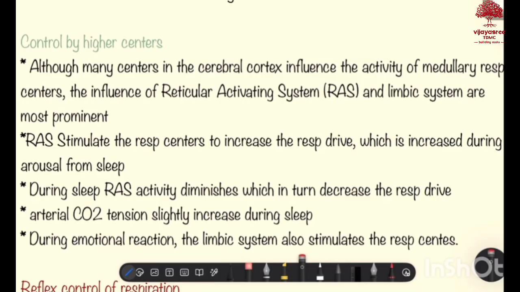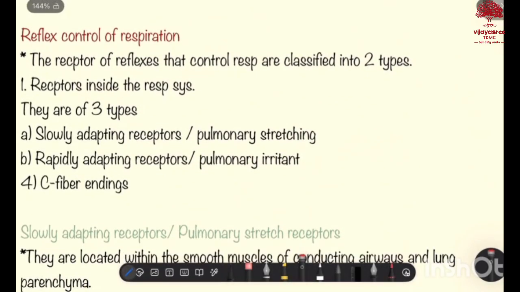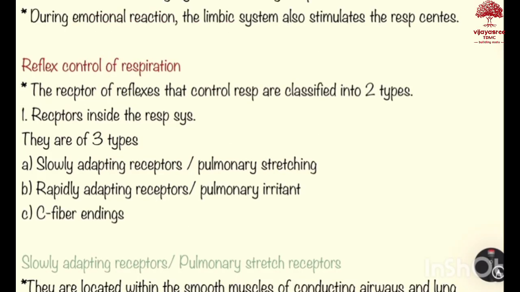Now let us see the reflex control of respiration. The receptors of reflexes that control respiration are classified into two types. Receptors inside the respiratory system is the first one, and the next is receptors outside the respiratory system. Let us see the receptors inside the respiratory system. They are of three types: slowly adapting receptors or pulmonary stretch receptors, rapidly adapting receptors or pulmonary irritant receptors, and the C fiber endings. Let's see each one of them.